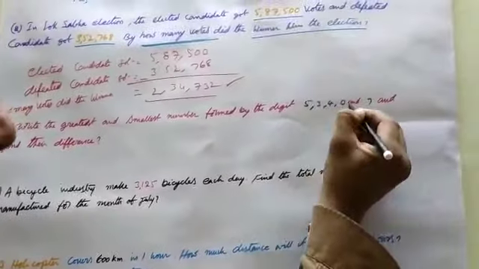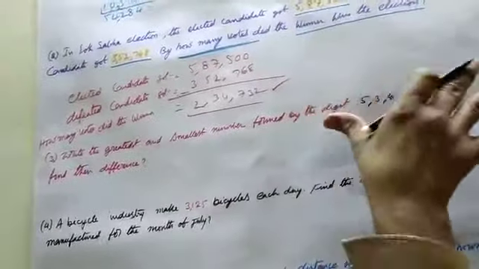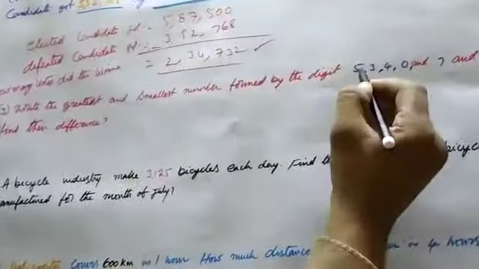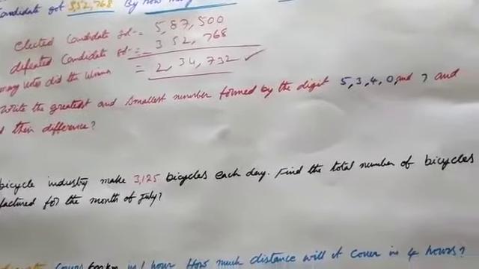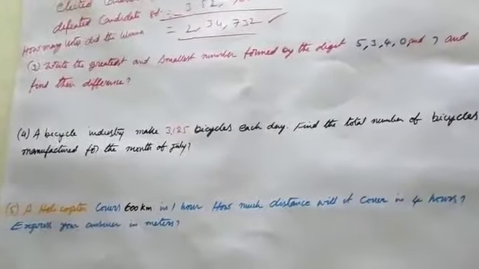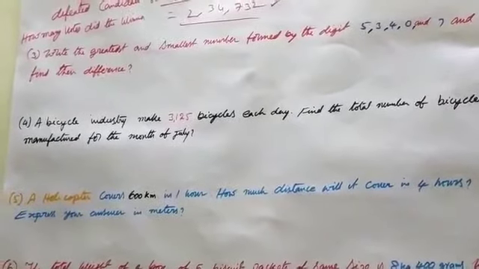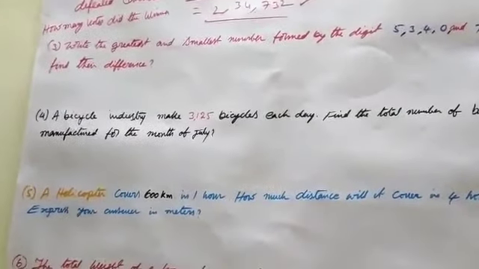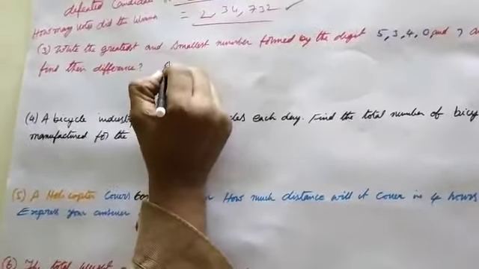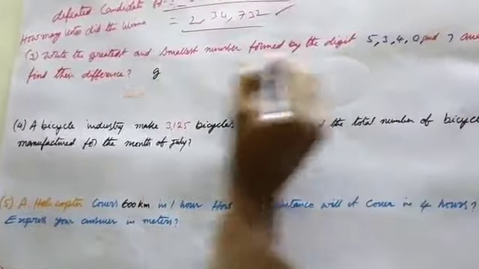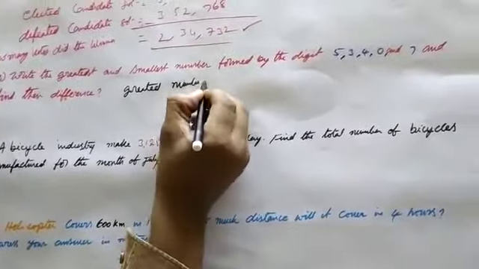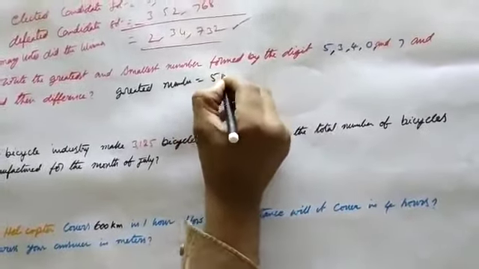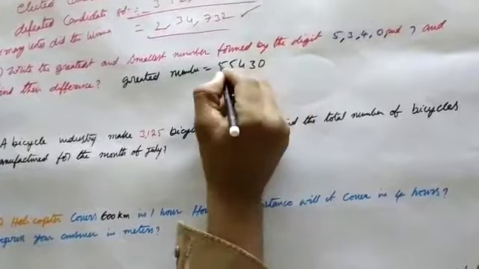Go to 3. Write the greatest and smallest number formed by the digits, using only these digits: 5, 3, 4, 0, 7. And find their difference. First of all, write the greatest and smallest. Find the difference, which means greatest minus smallest. What is the greatest number using only these digits? 75,430.